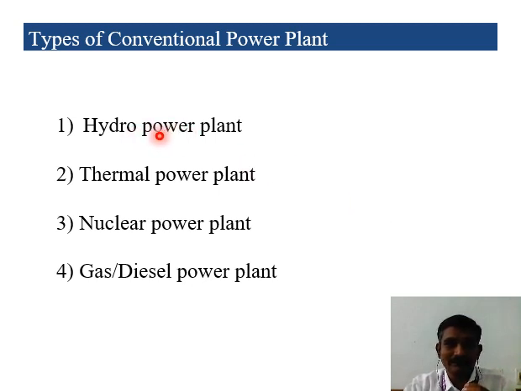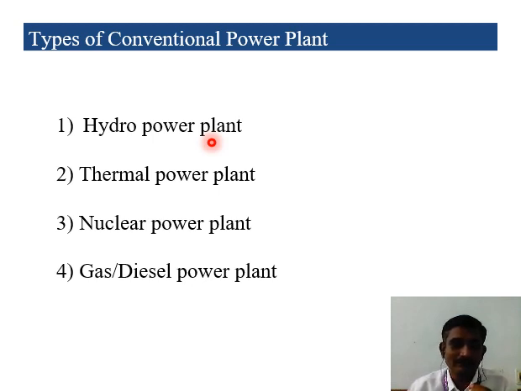So, in this hydropower plant, the major energy source is water. We have to construct the dam and store the water in it. From the dam, through the reservoir, the water will be stored. Then the high pressurized water will flow through the penstock and hit the turbine, the water turbine.